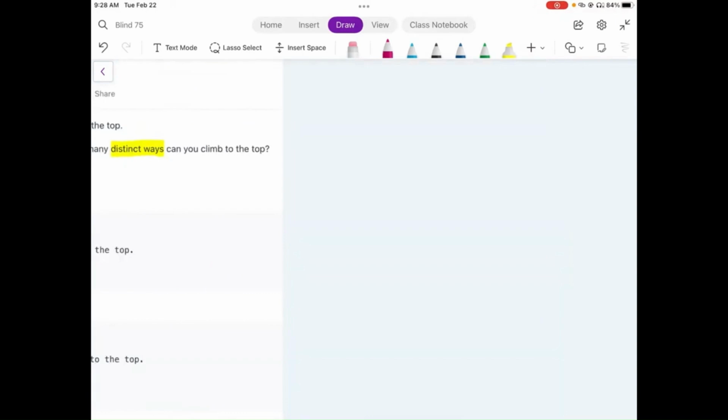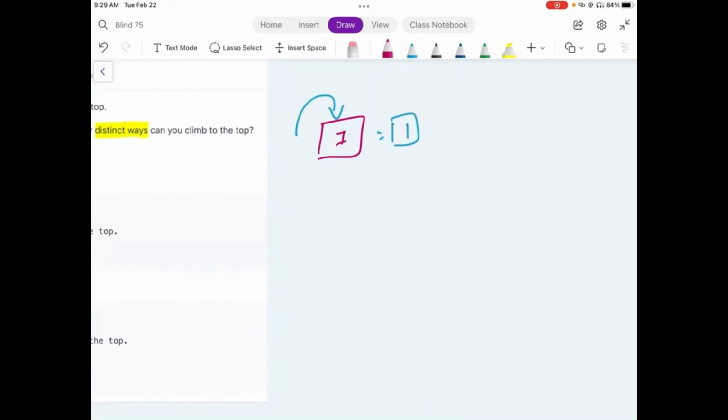Suppose we are given just one step and we need to climb it. How many distinct ways can we climb that step? Only one, because we just take one step and we are already at the top. So there is only one distinct way to climb to the top.